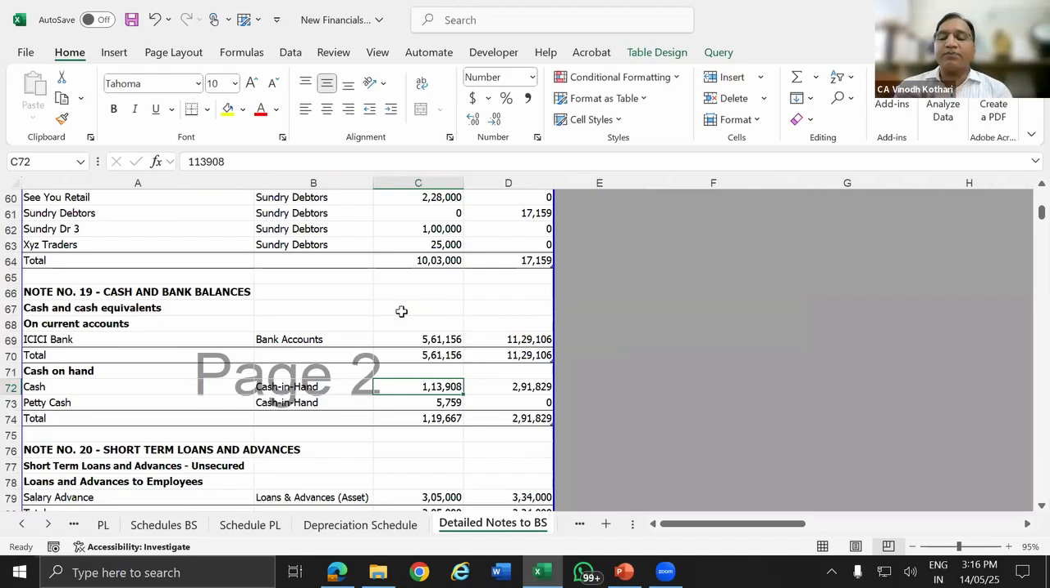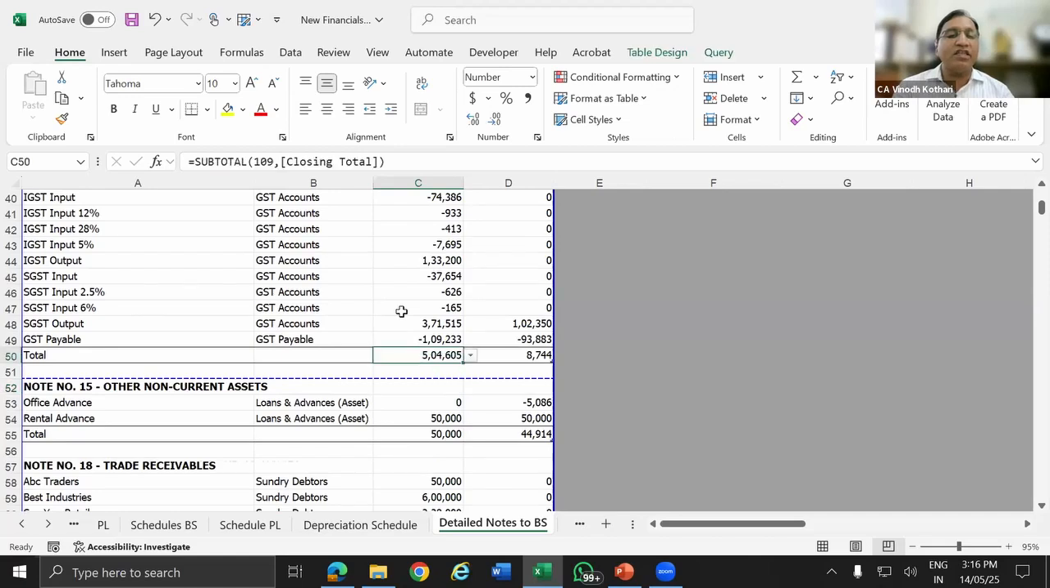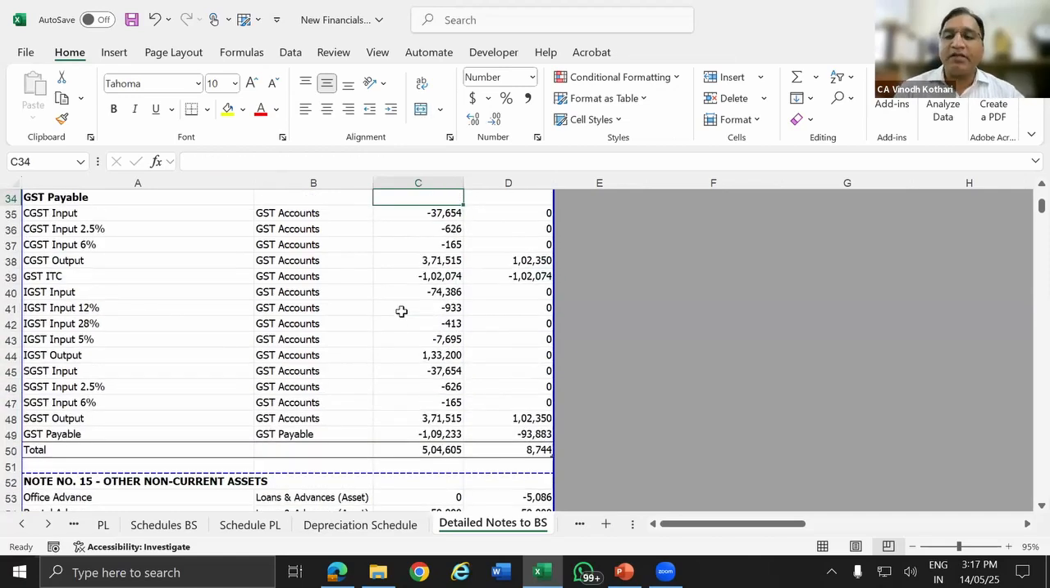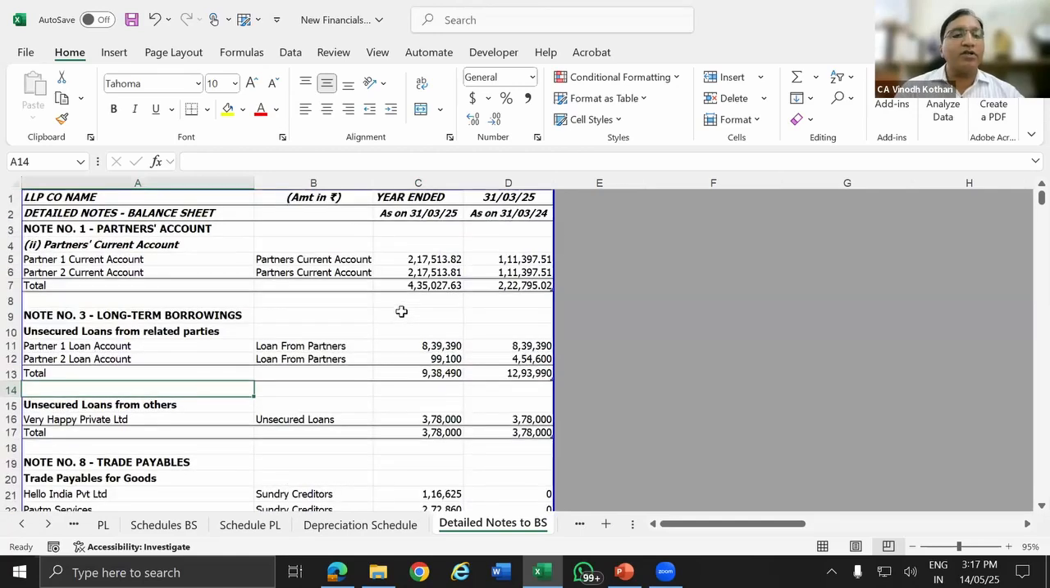So this is where our Power Query and Tally ODBC is going to help. Using the Tally ODBC and Power Query, we are going to prepare these schedules. All these schedules, if you see, are not typed. These are coming from the Tally data. From the Tally data, it is automatically linked. And using Excel Power Query, we are going to prepare this financial statement.